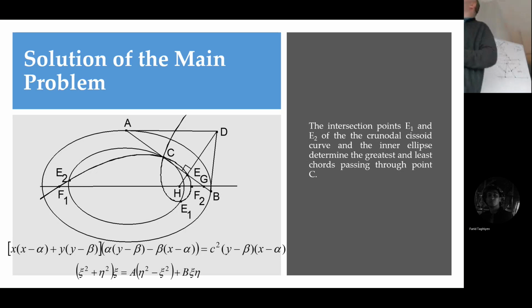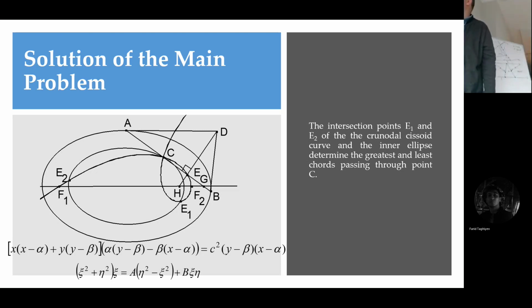Do you remember? Tangent lines intersect at a point from which you can draw a perpendicular, and then when you draw the perpendicular, this should be equal to this. For this ellipse, this is equal to this. For the other one, you have this construction. So when they intersect, you have both of them. This is equal to this, and the tangent lines have a perpendicular from this. So both of them hold true.